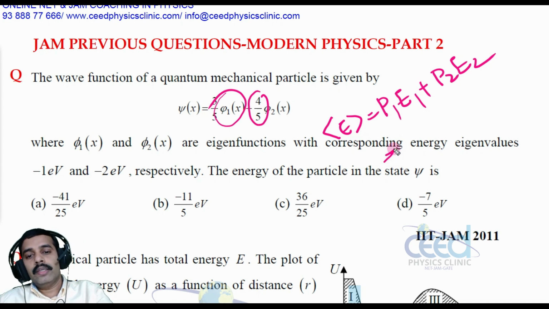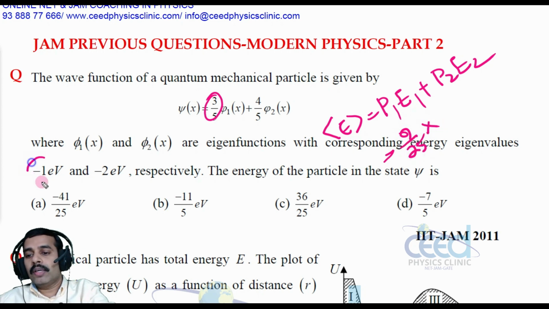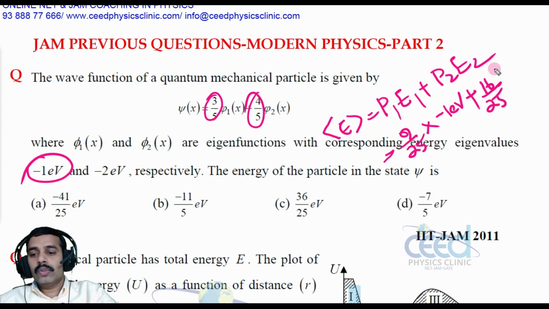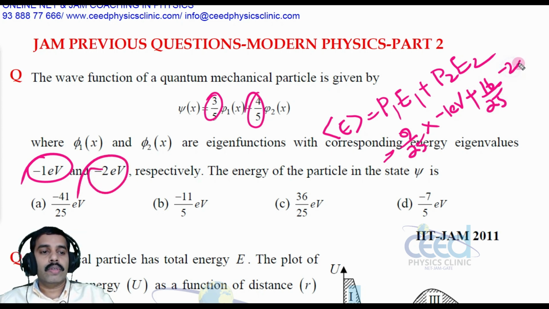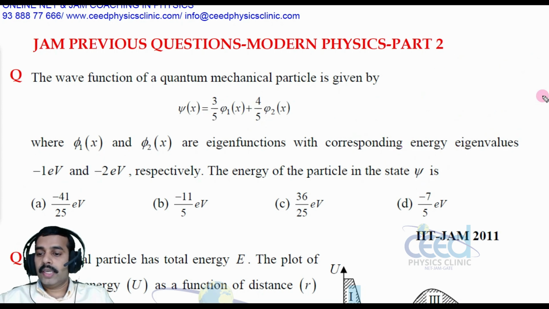What is probability? Probability is equal to the coefficient square, right? That is 9 by 25 into energy, which is given as -1 electron volt, plus 4 by 5, its coefficient square, that is 16 by 25 into E2, that is -2 electron volt. Now when you solve this, you can take 25, 32 plus 9, that is 41. So -41 by 25 electron volt. So which one is the option? Option A is correct.